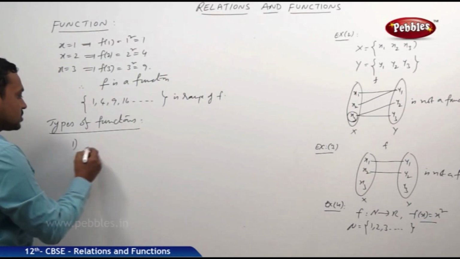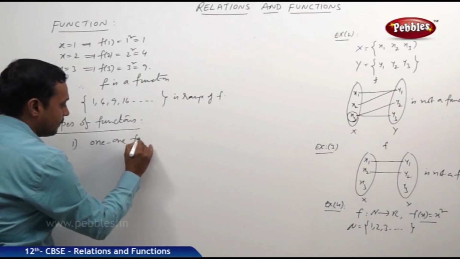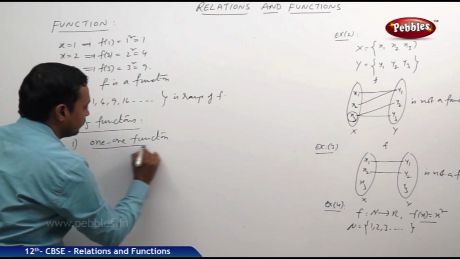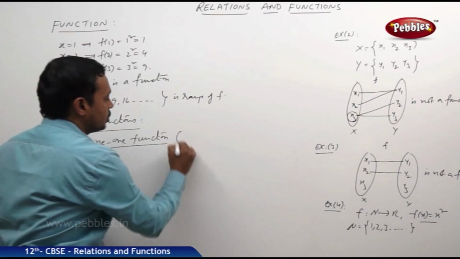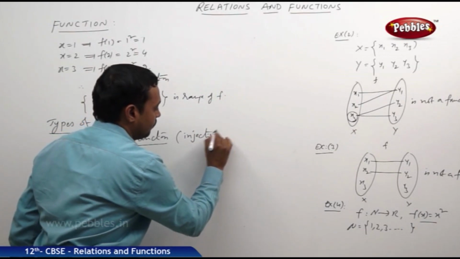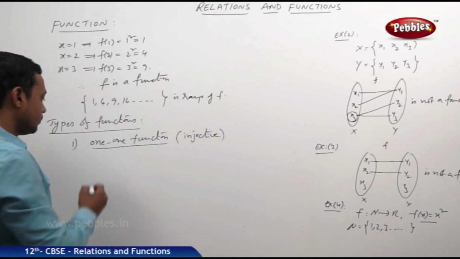Among them the first one is one-one function, and it is also known as injective function.